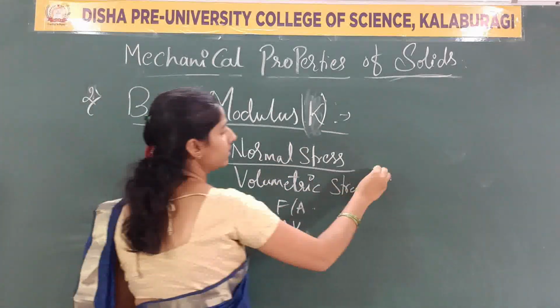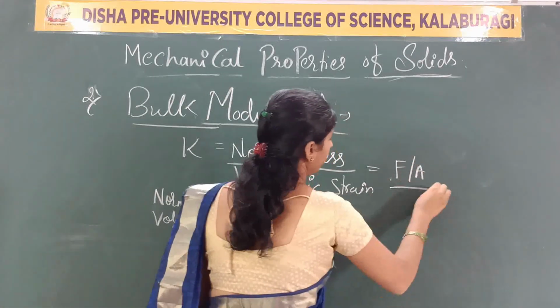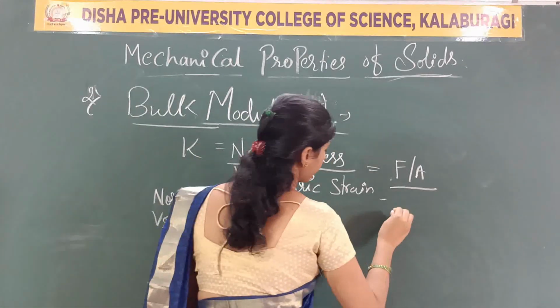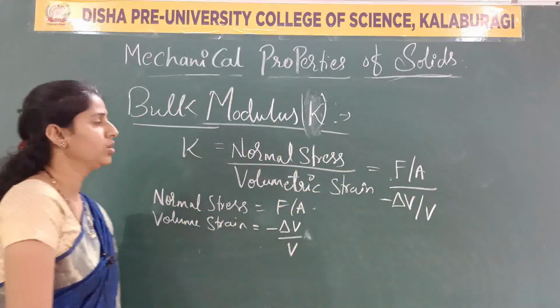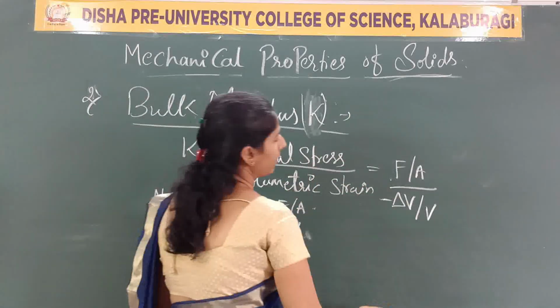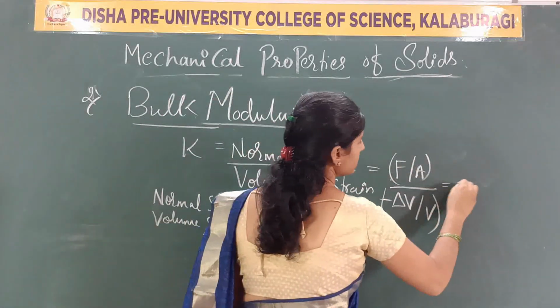So, these two formulas we have to substitute in the main original formula. Normal stress is nothing but F by A. Volume strain is nothing but minus delta V by V. So, doing the calculation, what will be the solution?